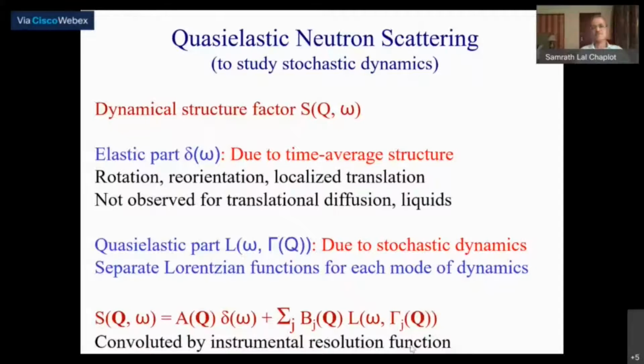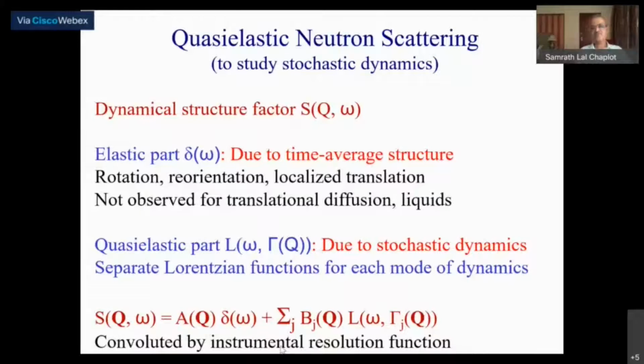And of course, there is always a convolution by the instrumental resolution function. So the resolution should be appropriately chosen so that you are able to actually see the Lorentzian functions, because these will be broadened by the instrumental resolution. If the instrumental resolution is too large, then this would become too broad and it will be difficult to fit it.